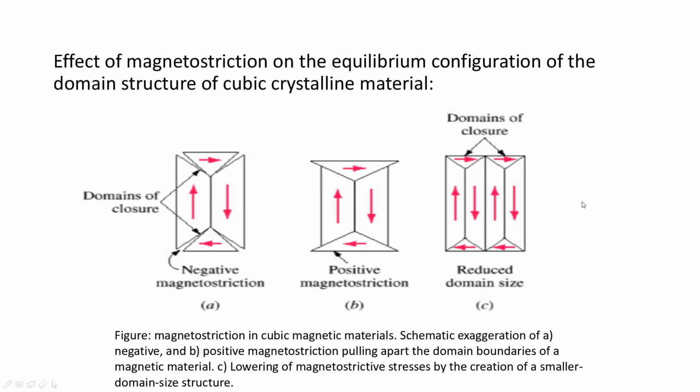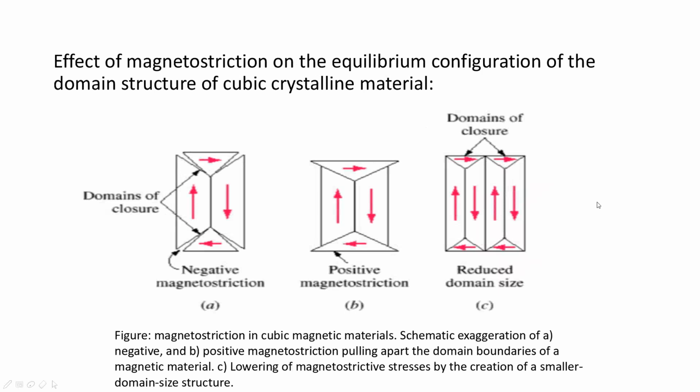So to have an equilibrium situation, the sum of domain wall energy and magnetostriction energy should be minimum as a whole. So for having a stable structure of ferromagnetic domains, the total of magnetic energy, that is the sum of all these energies, needs to be minimum to achieve a stable configuration.